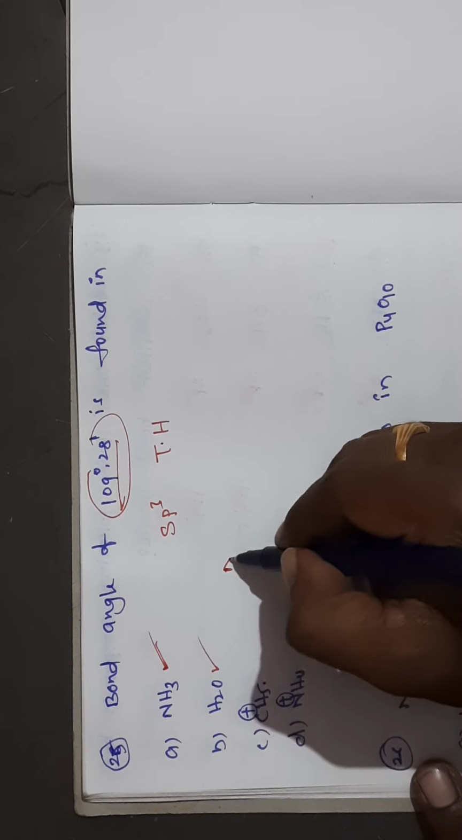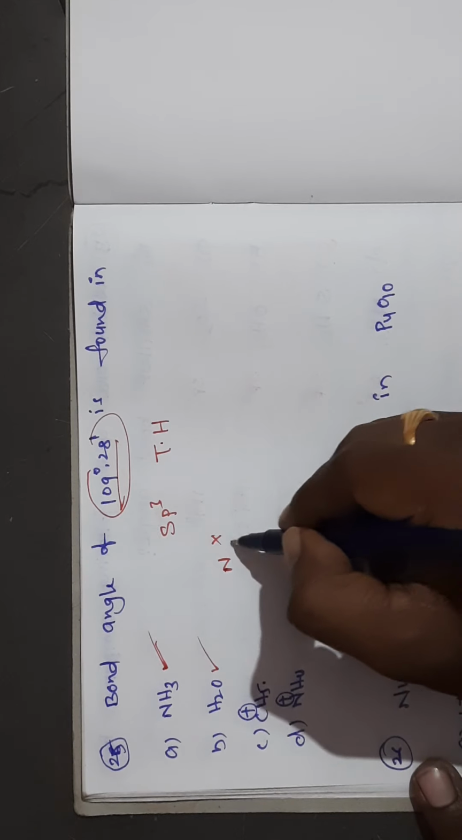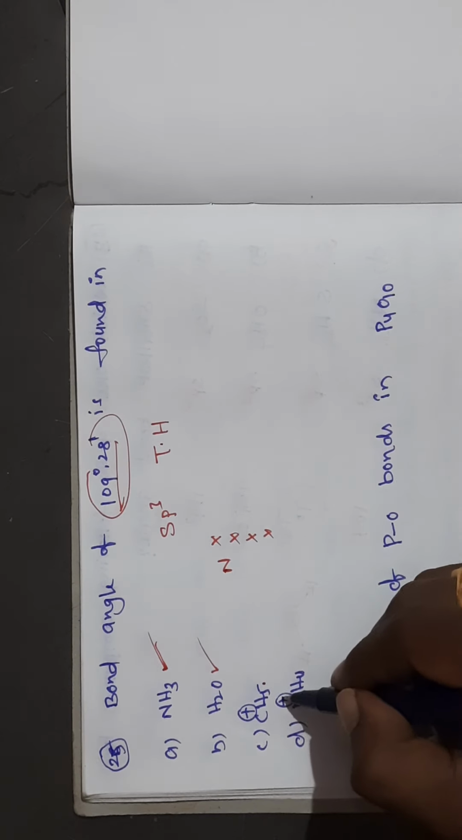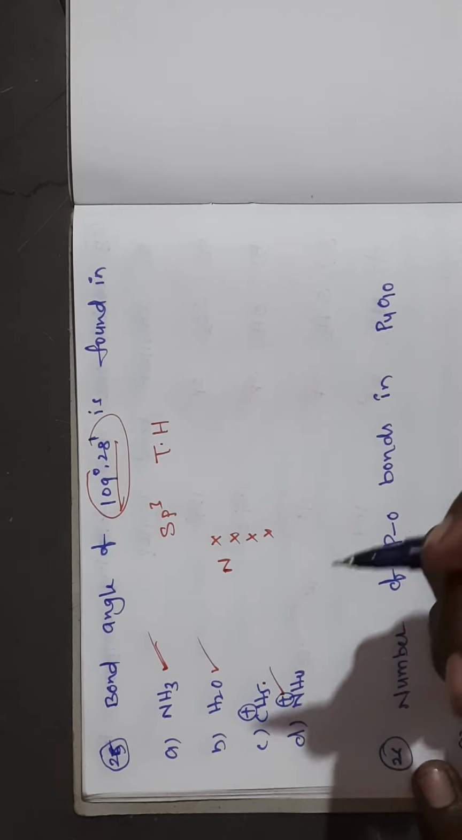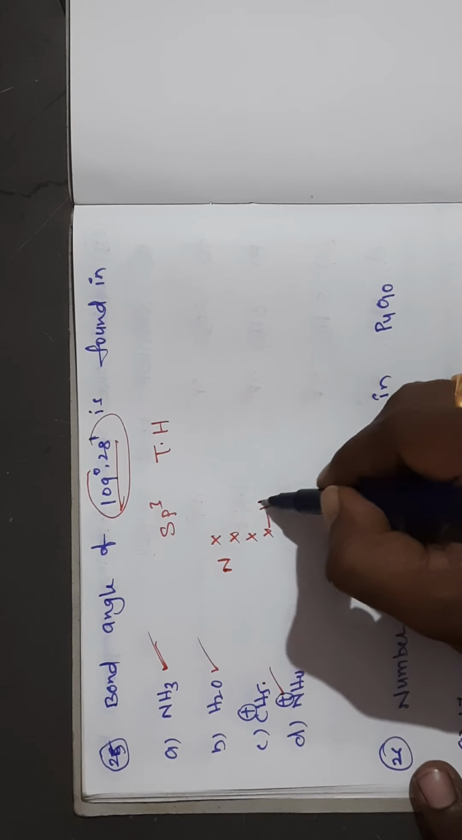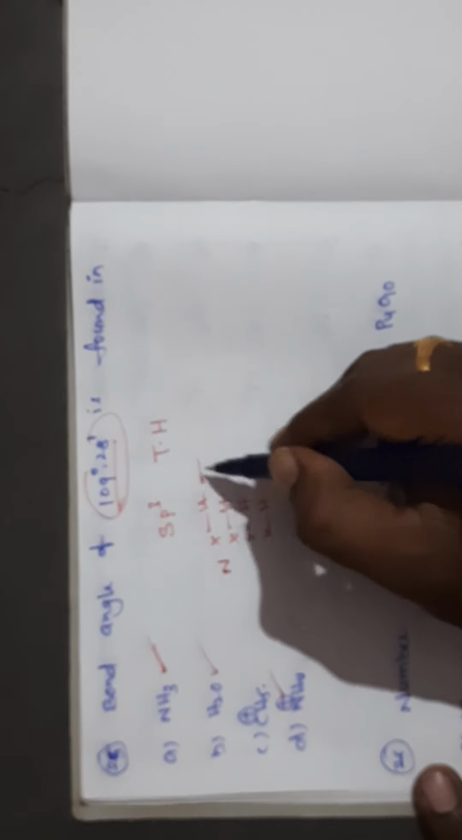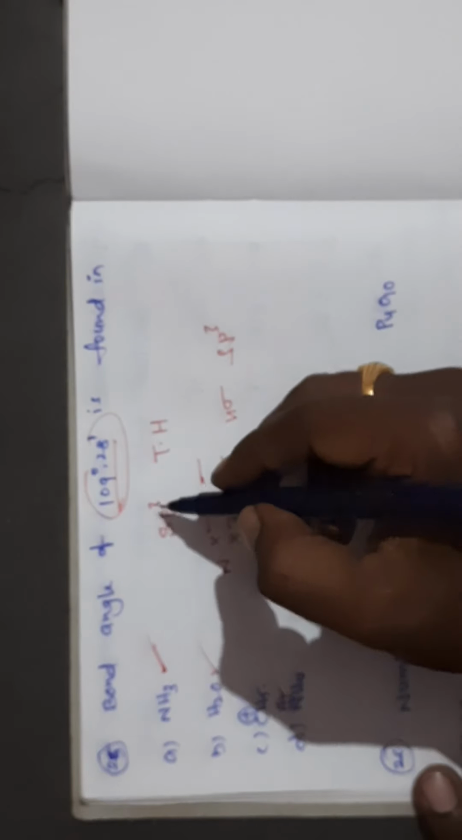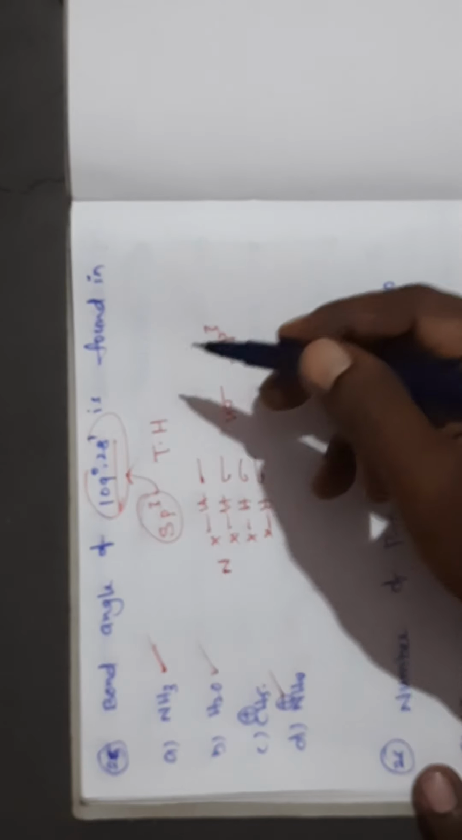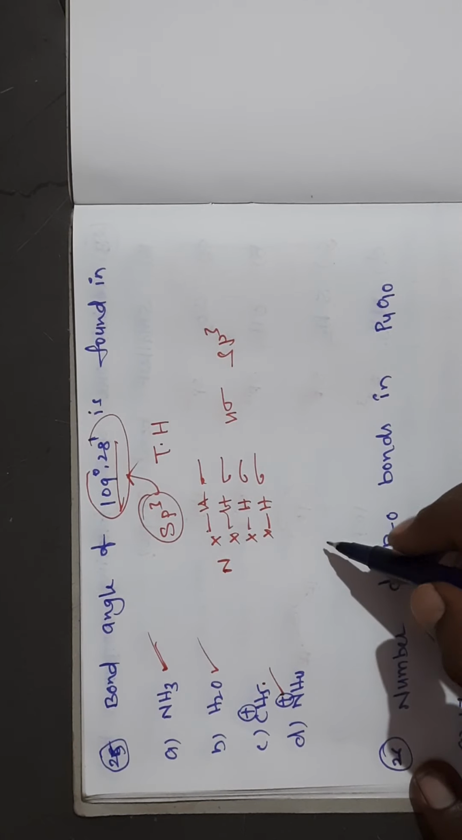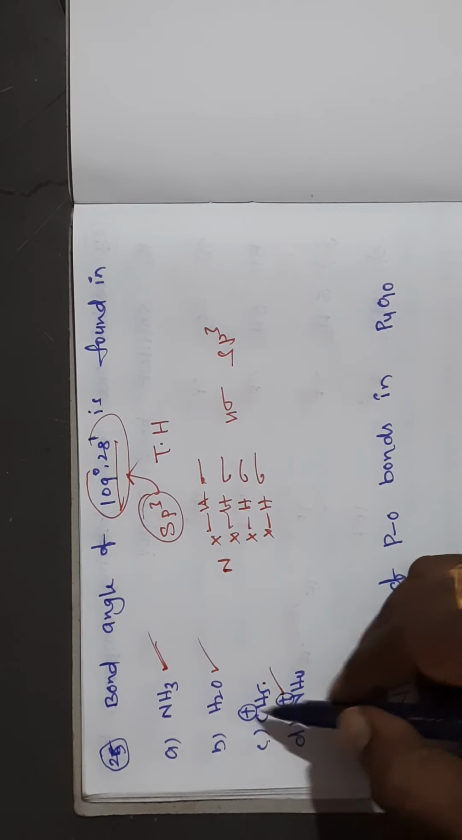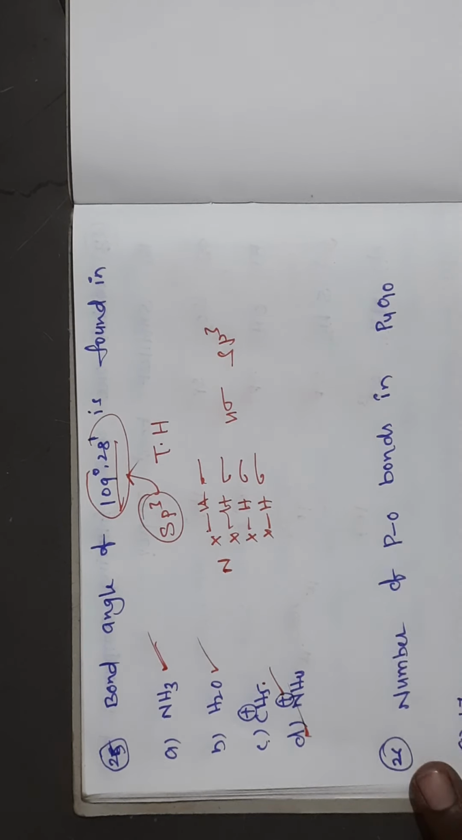NH4 plus. Why? Because nitrogen has 5 electrons, 1 2 3 4. Here a positive charge is there, no? So we have to remove 1 electron. There are total 4 hydrogens, so 4 hydrogens means sigma bond, sigma bond, sigma bond, sigma bond. 4 sigma means sp3 hybridization, so no lone pair of electrons. That's why sp3 hybridization, which has 109 degrees 28 minutes. So this is not the right answer, and this only is the right answer, right?